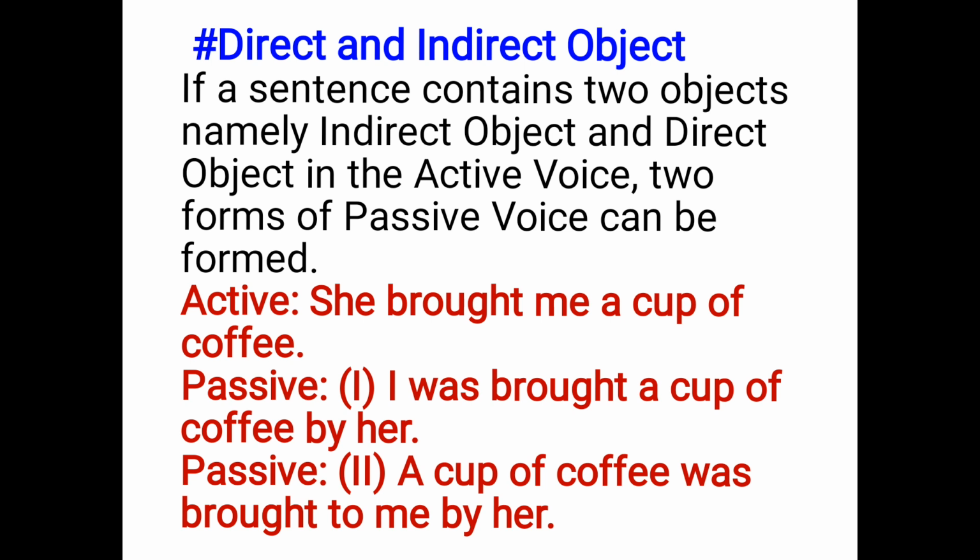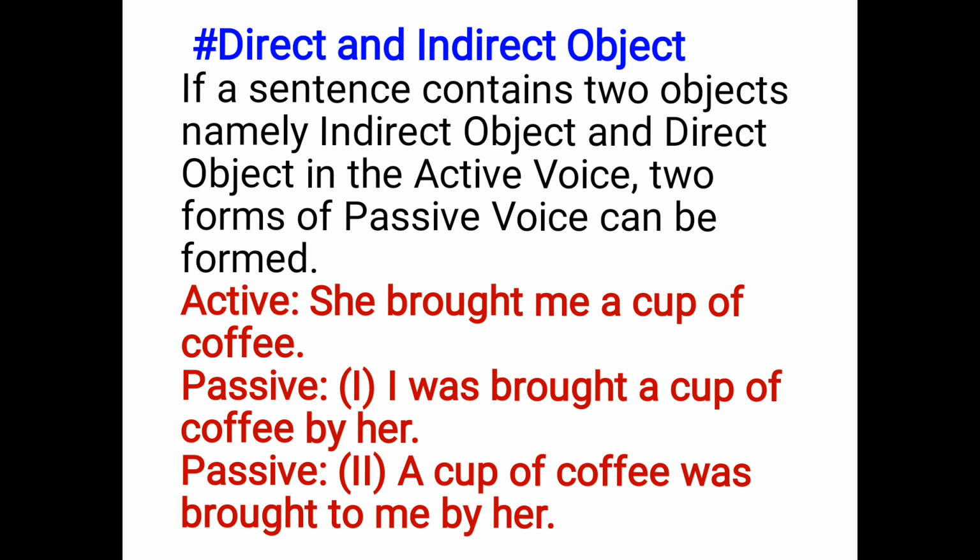So as you can see in this example, she brought me a cup of coffee. When we change it, there are two objects, as we can see that the first one is indirect and the second one is direct. Me is the indirect and a cup of coffee is the direct object. So in the first form, we start with me, means we change it into the subject, so it becomes I, and I was brought a cup of coffee by her.